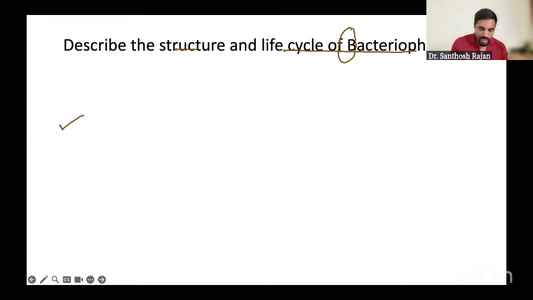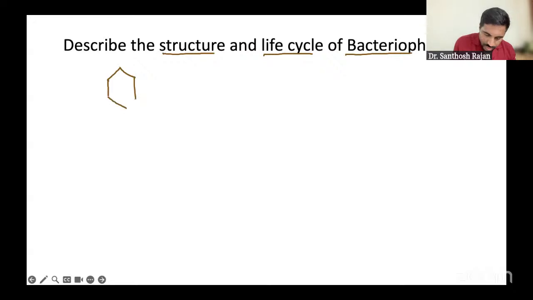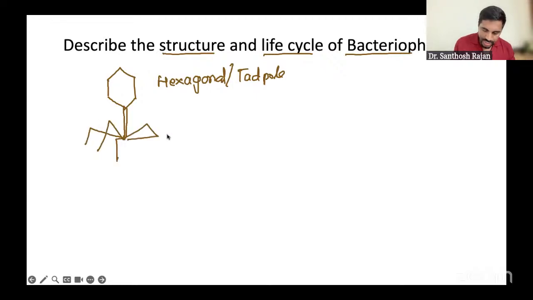Now we have just two more questions. Very easy. They ask for the structure and life cycle of bacteriophage. Bacteriophage, everyone knows; you must have read it a long time ago. What shape is it? Hexagonal, or we call the bacteriophage a tadpole. We call it a tadpole appearance, right? I'll first draw the picture and then we'll come to the details. This is the common picture. I wrote it very simply.